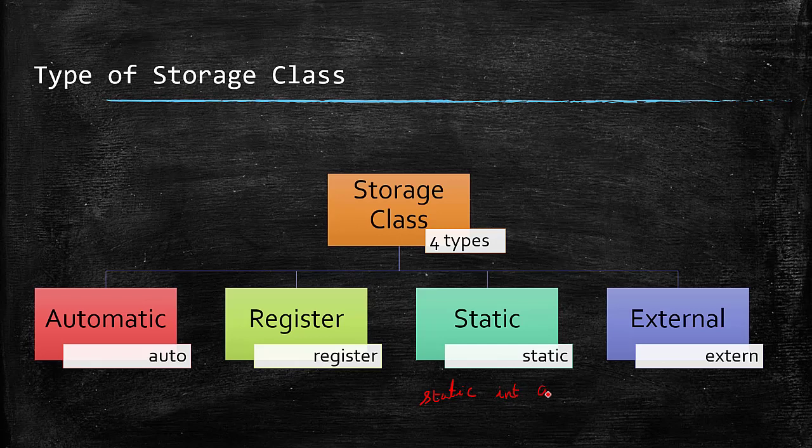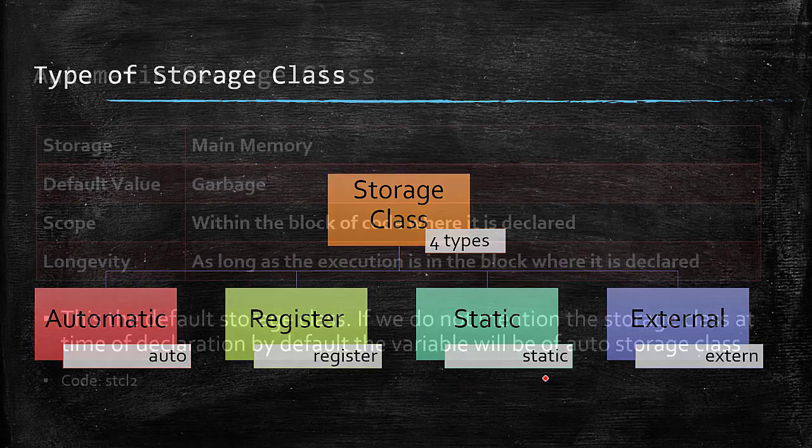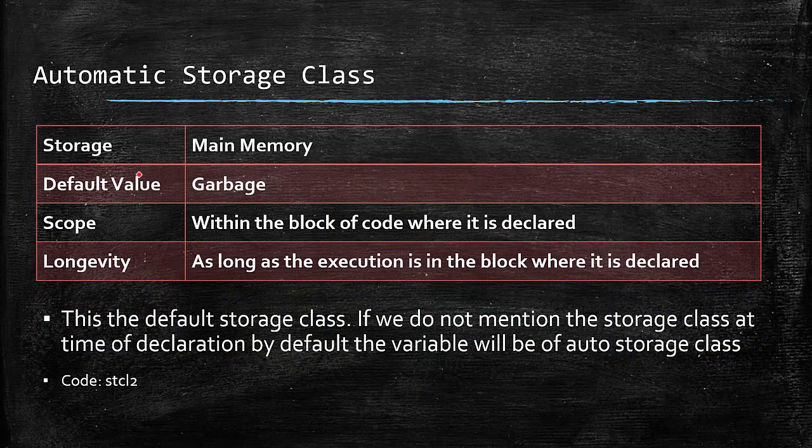Now, till now we haven't mentioned any storage class for any of the variables. The reason is that automatic is the default storage class. Means if we do not mention the storage class at the time of declaration, by default the variable will be of auto storage class or automatic storage class. Now, what property does the automatic storage class give to a variable?